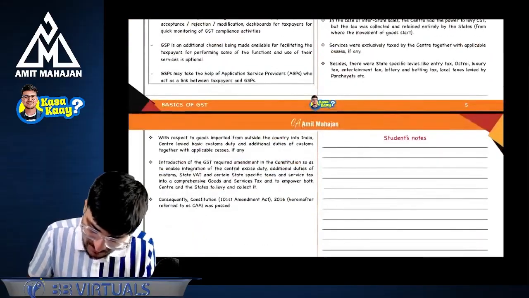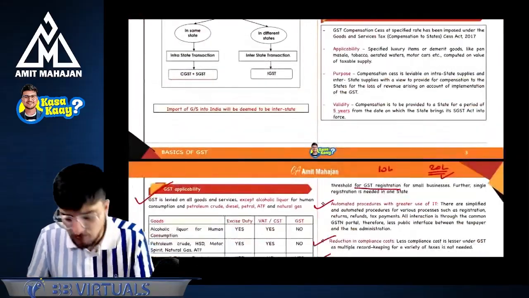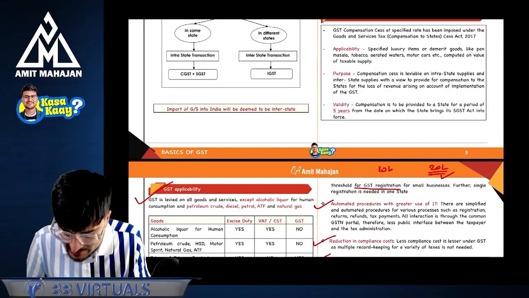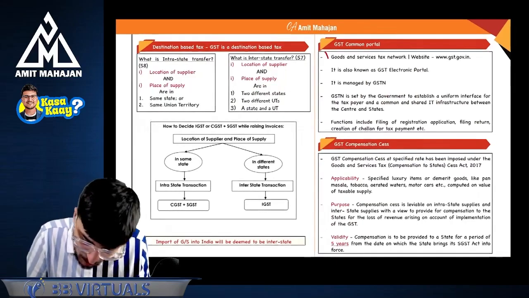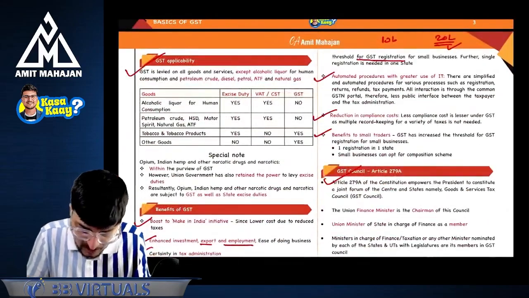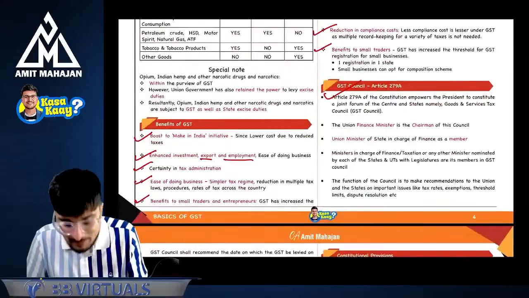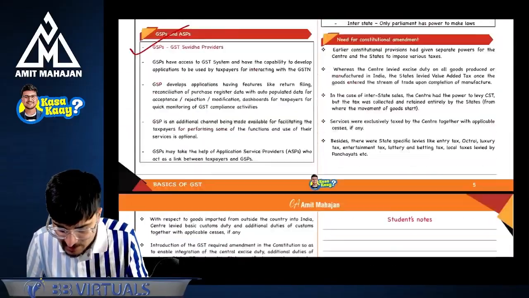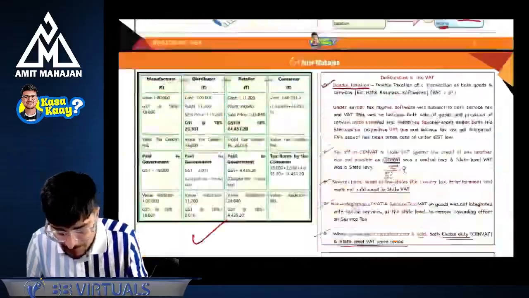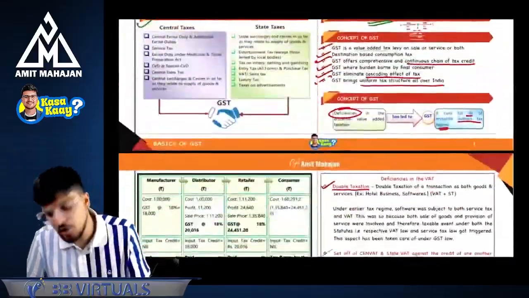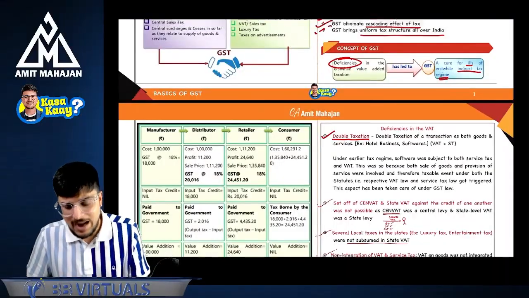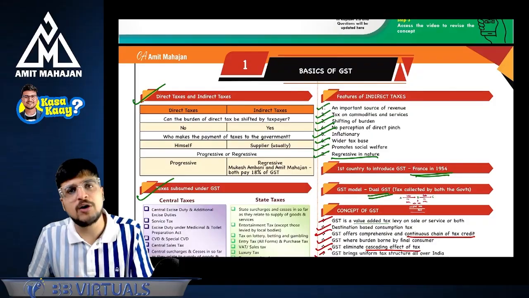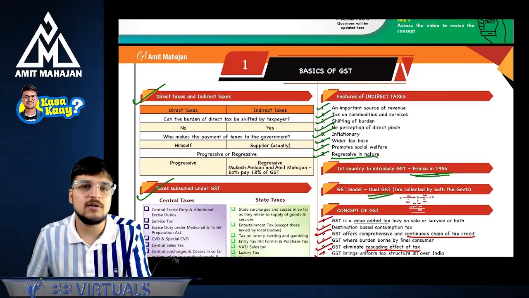Now only one part is left, that is constitutional provisions. So what are the theory parts we have done in this chapter? Number one, the GST common portal. After that, we saw GST applicability, then benefits of GST, GST council, GSPs, ASPs. So you just need to read the theory once, and I will tell you at the end which questions are very important. According to me, you can do those questions for the exams.